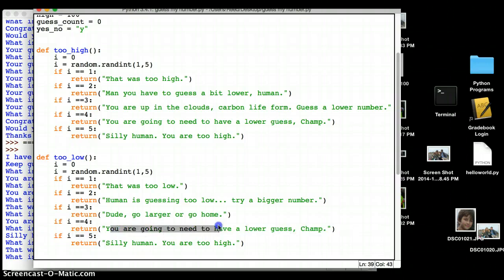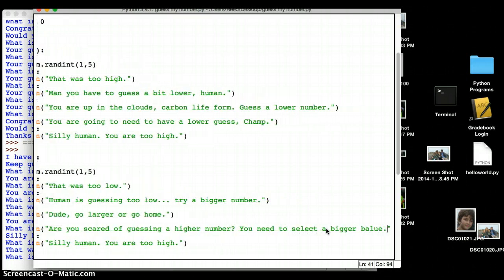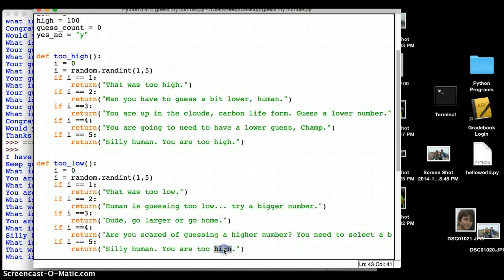Are you scared of guessing a higher number? You need to select a bigger value. And silly human, you are too low.